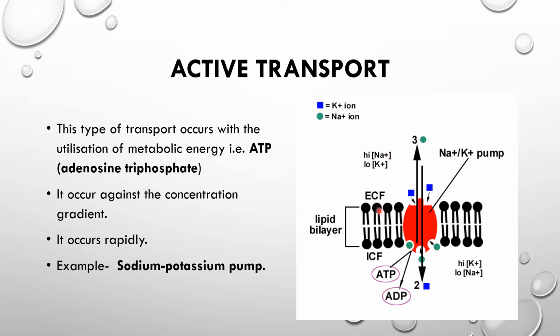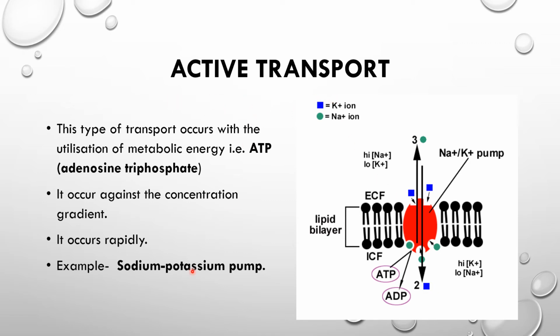That is the extracellular fluid, and this is the intracellular fluid. So by making a high concentration of sodium outside and of potassium inside, this is against the concentration gradient, and the movement of the ions maintains the equilibrium. That is with the help of active transport.